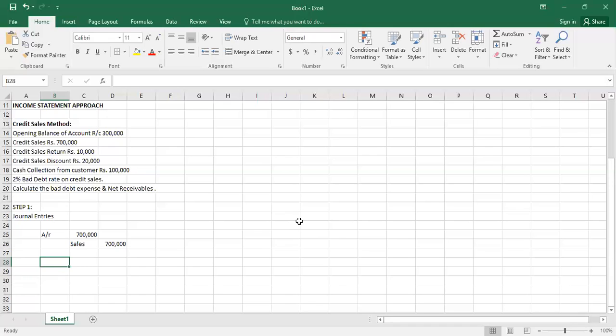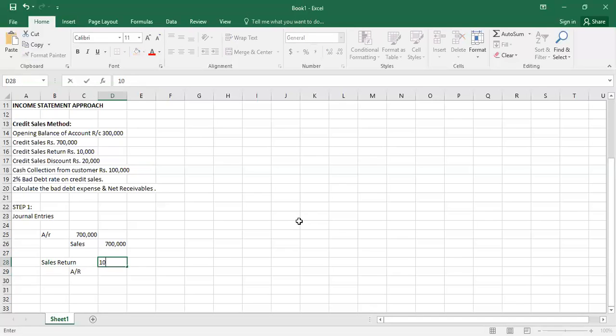Second one is credit sales return. So sales return will be debit, and account receivable is credited.